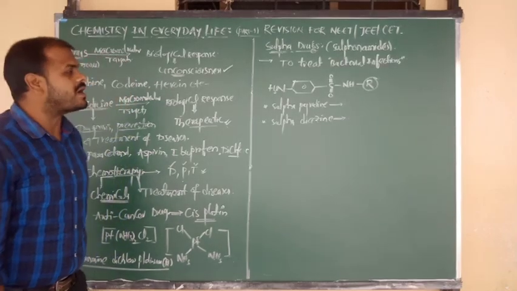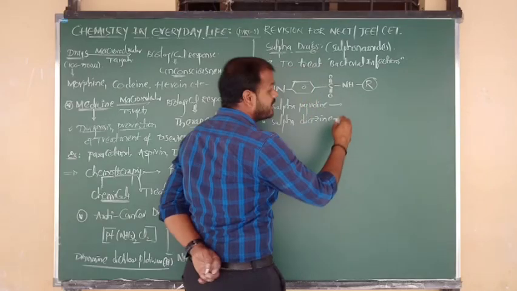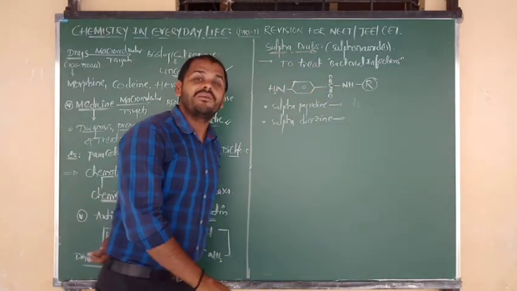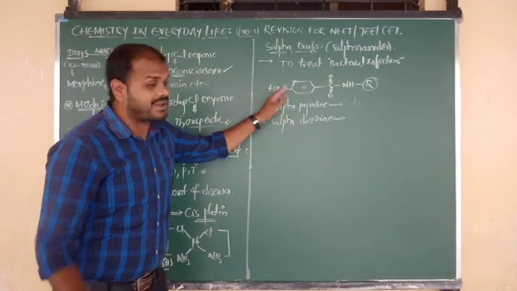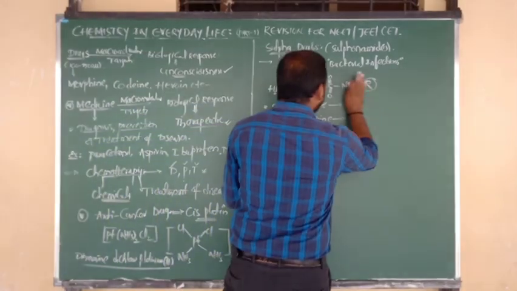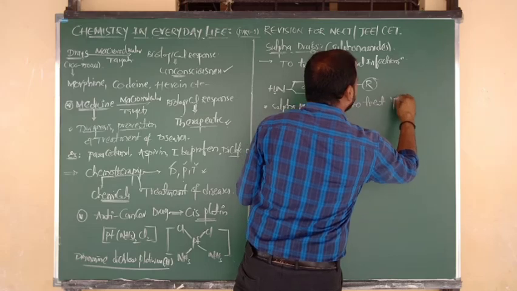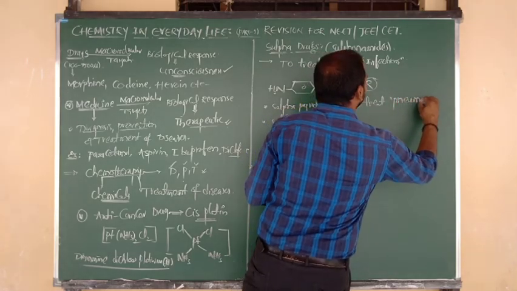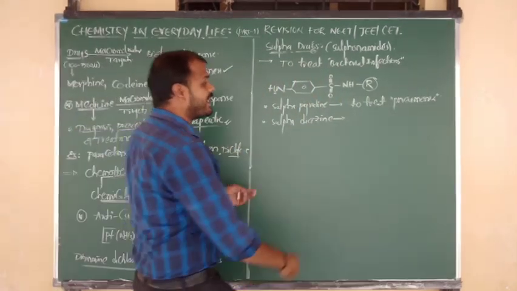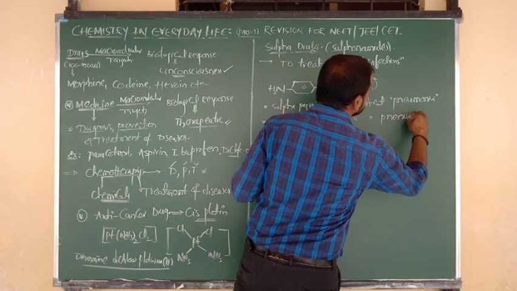So what are the uses of these two sulfur drugs? Number one, sulfapyridine we use for the treatment of what, beta? Pneumonia fever. So which drugs do you use in pneumonia fever? Sulfapyridine and also sulfadiazide. Sulfapyridine is used for the treatment of pneumonia fever, and the same thing, sulfadiazide, we also use in the treatment of pneumonia.